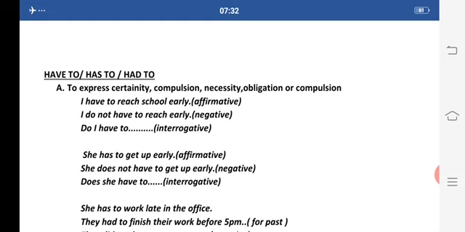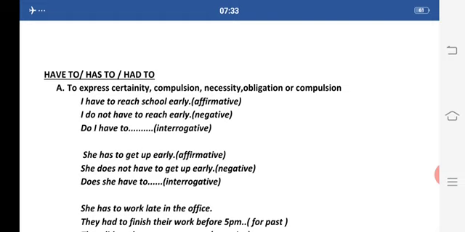I have to reach school early. This is an affirmative sentence and we don't require any kind of helping verb here. So this is simply stated, I have to reach school early. But when we talk about a negative sentence, we have to use a helping verb, and this is a present tense sentence. For present tense the helping verb is do and does, according to the subject we use. I do not have to reach early. This is a negative sentence. Now, do I have to reach school early? This is an interrogative. Here I am asking a question, so I need to put the helping verb in the beginning.